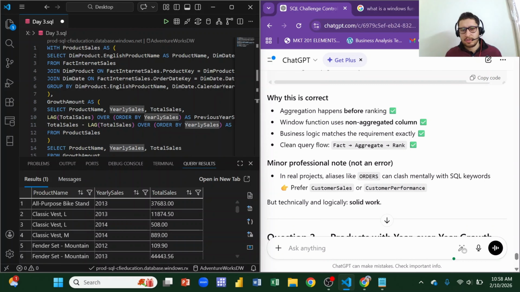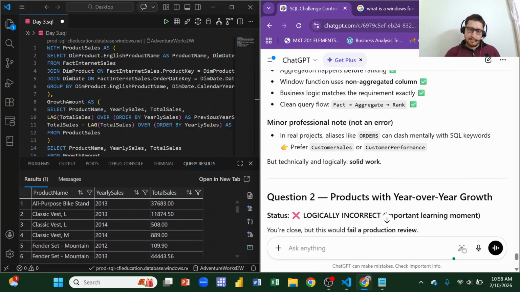Otherwise everything is good and fair, and this is a great learning part. The clean query flow is great.